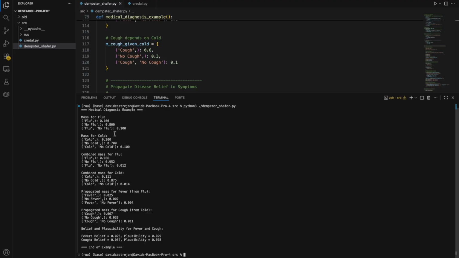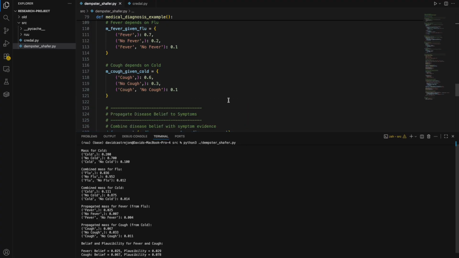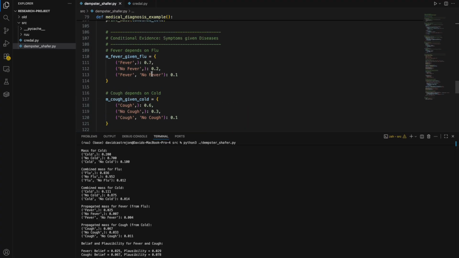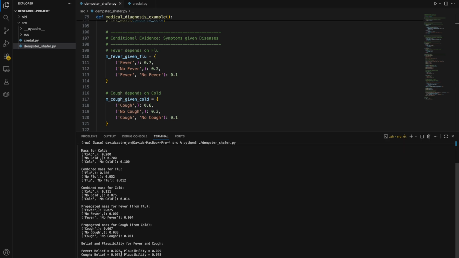So as we can see here, we can see the initial assignments, the combined mass, and then also the propagated mass for fever and cough, which utilize these two pieces of conditional evidence. We can also see at the bottom the belief and plausibility for the fever and cough.